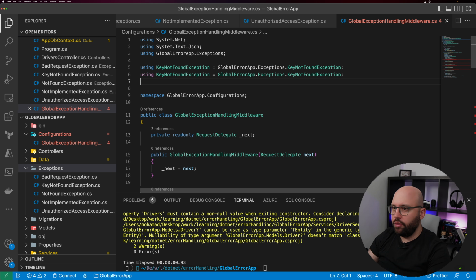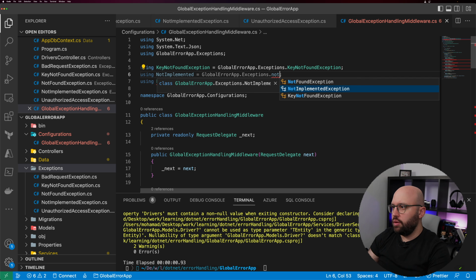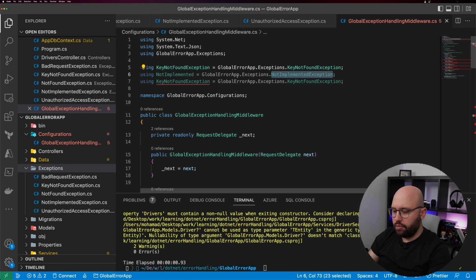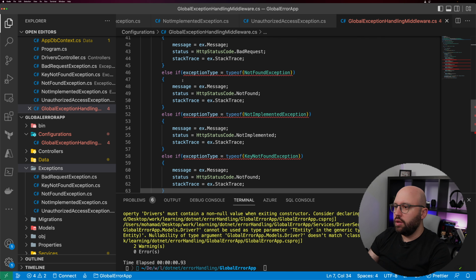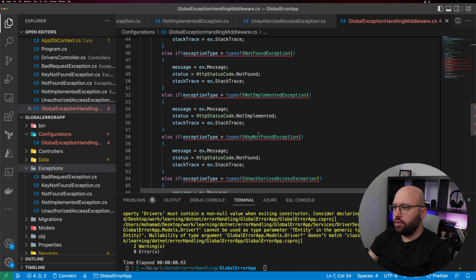So let's do them for the not implemented. Actually, let's do it from here. Not implemented exception. And let's do it as well for the unauthorized access exceptions. Let's take this, and here, let's see.